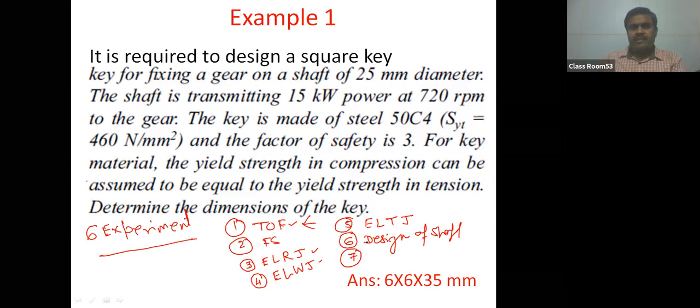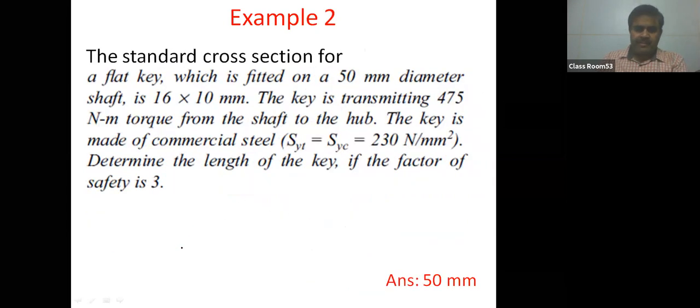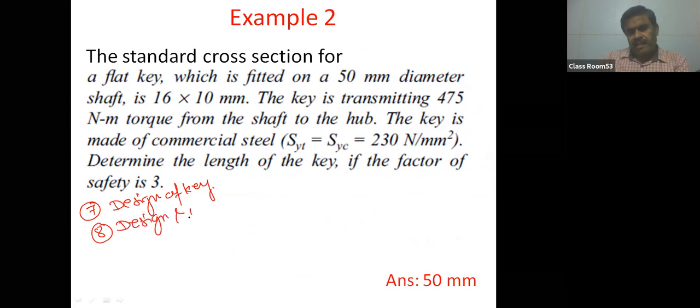So after 6, the 7th experiment will be based on the design of the key, design and drawing of the key. After that, we will go for design and drawing of flexible coupling.